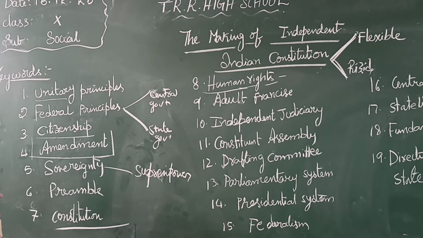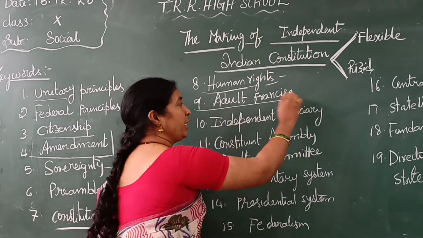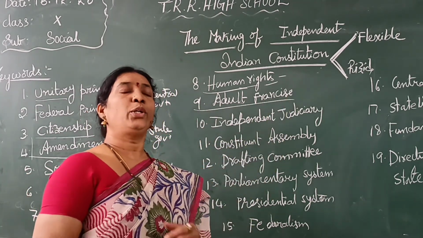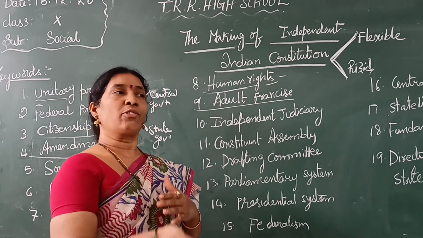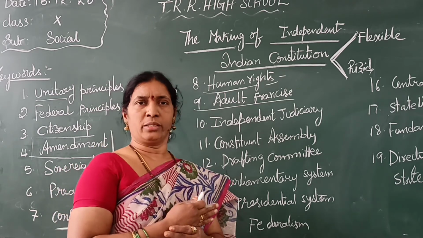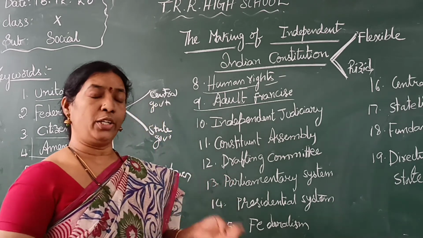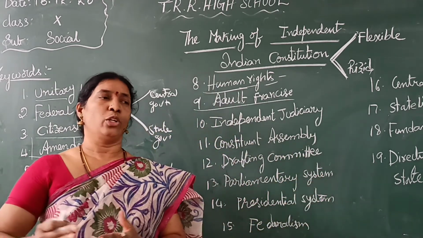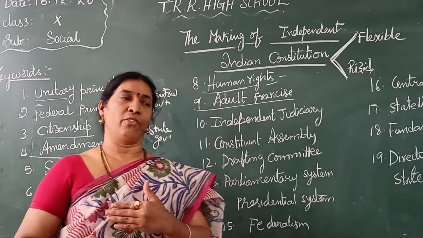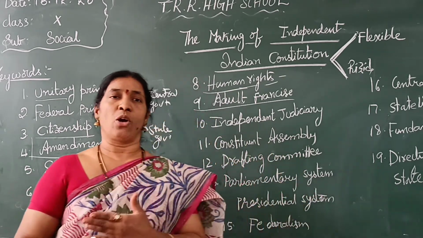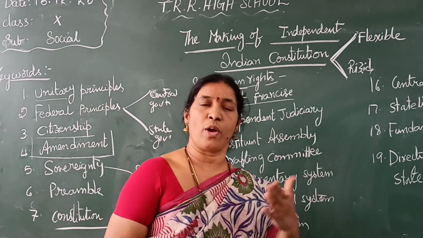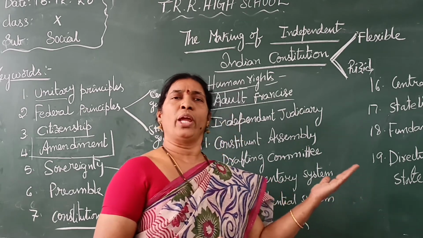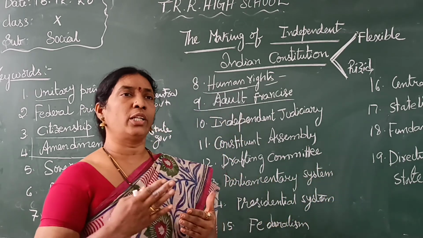And next is adult franchise. I already said, we discussed many times, there is a right to vote after completing 18 years. We have a right to vote irrespective of caste, creed, gender, whether you are working or not working, whether you are in a village or a town, whether you are a girl or a boy, and whether you are educated or uneducated, rich or poor.